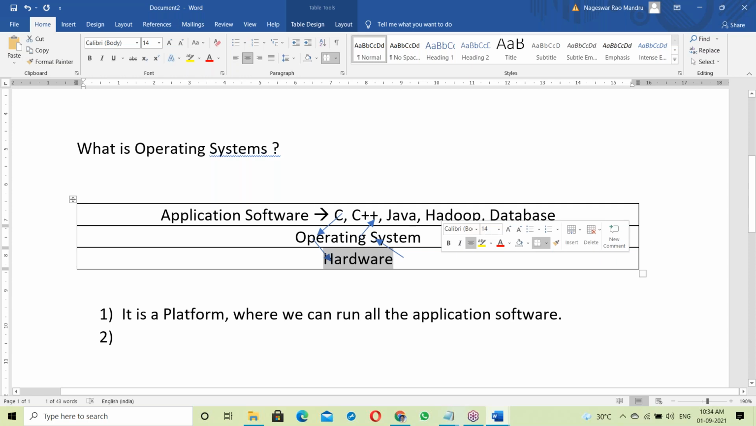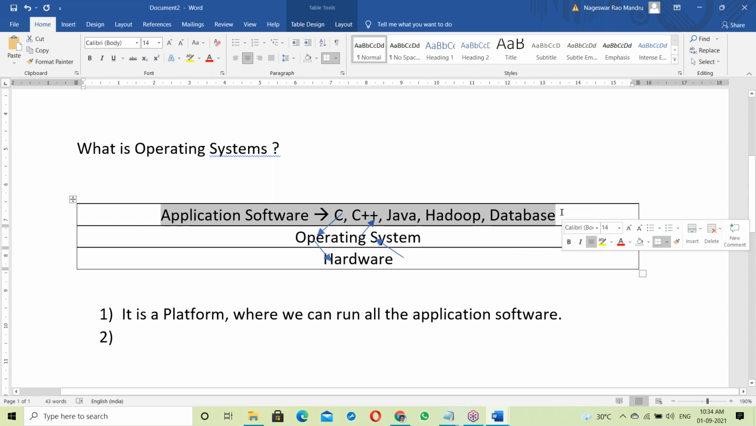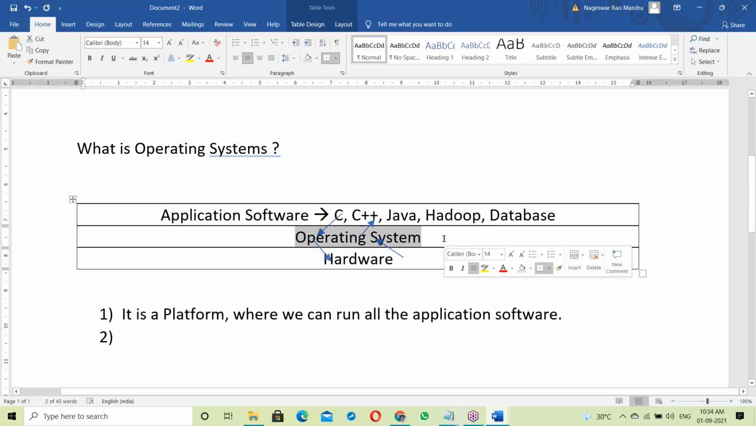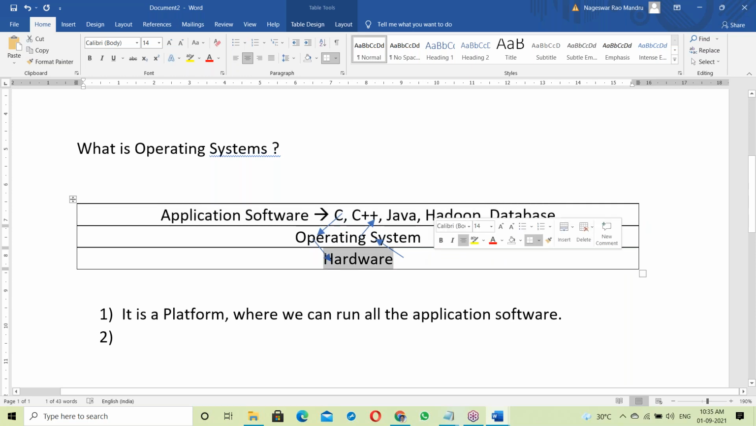Suppose we are reading from an input device, maybe the keyboard. First the keyboard data goes to the OS, and from the OS to the application software. So between application software and hardware, there is the OS. It is like a mediator between application software and hardware components. Exactly, you can say it's an interface. The OS is an interface between application software and hardware components.